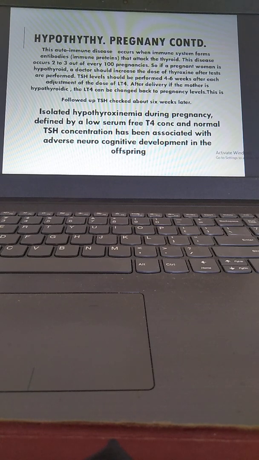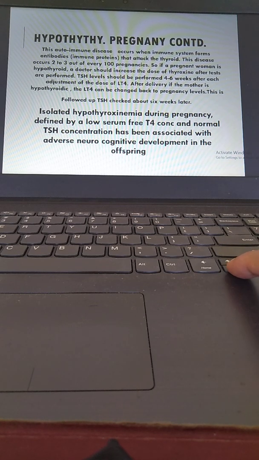If we do not screen, hypothyroidism may go undetected. During pregnancy we have to see the free T4 levels, because a low free T4 with normal TSH concentration has been associated with adverse neurocognitive development in the offspring. So soon after the delivery we have to take the tests for the offspring and we can find out.